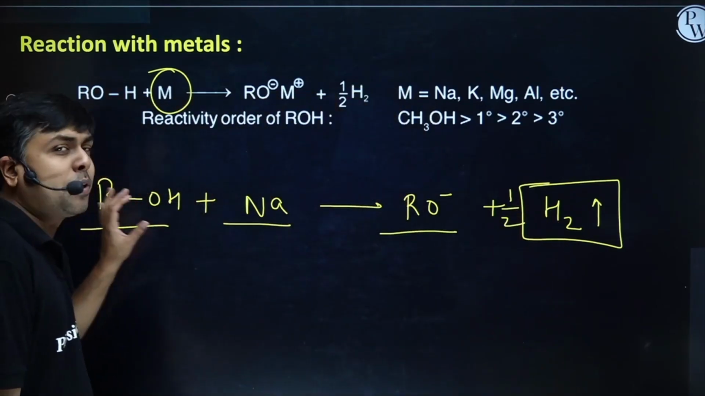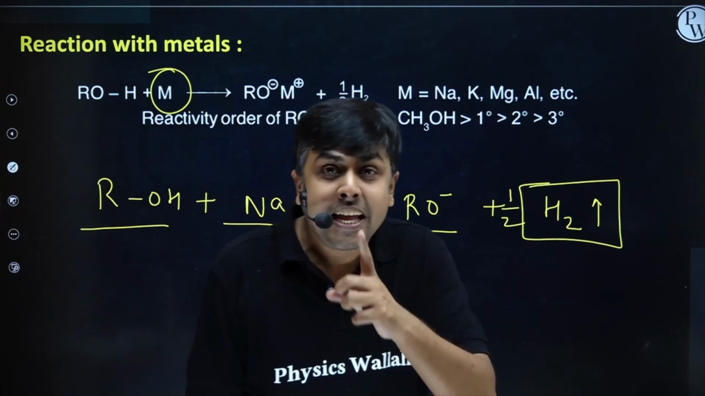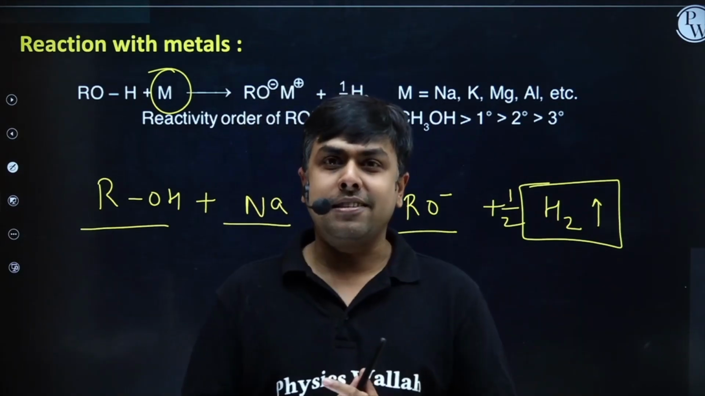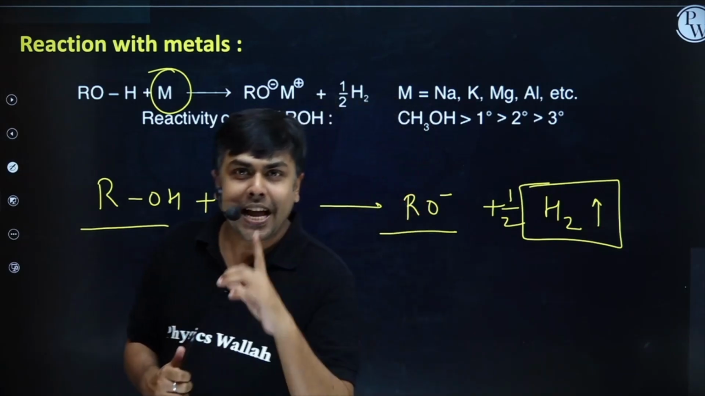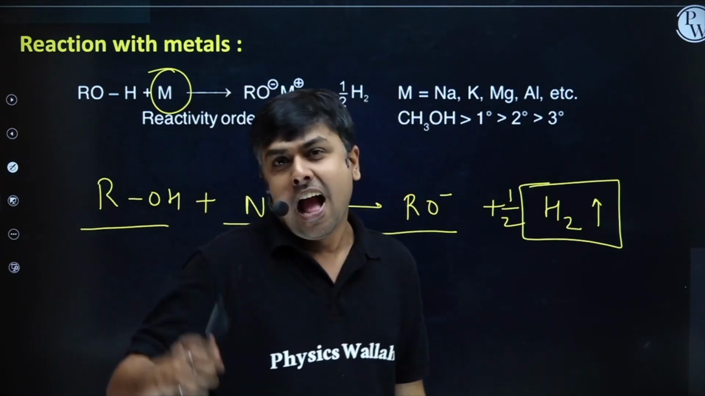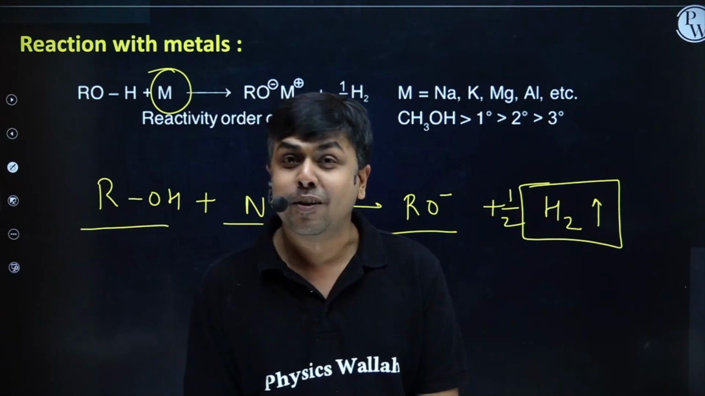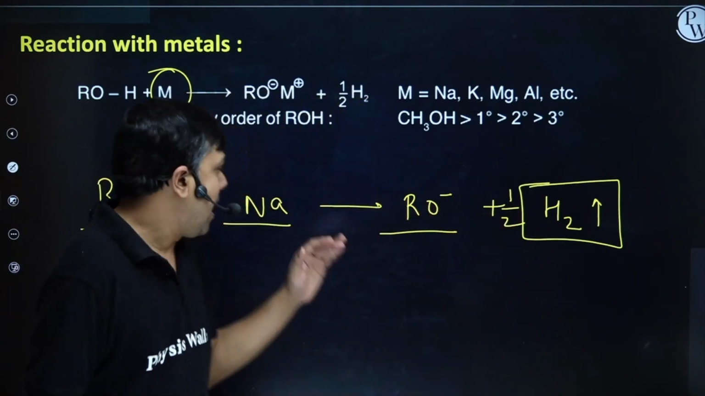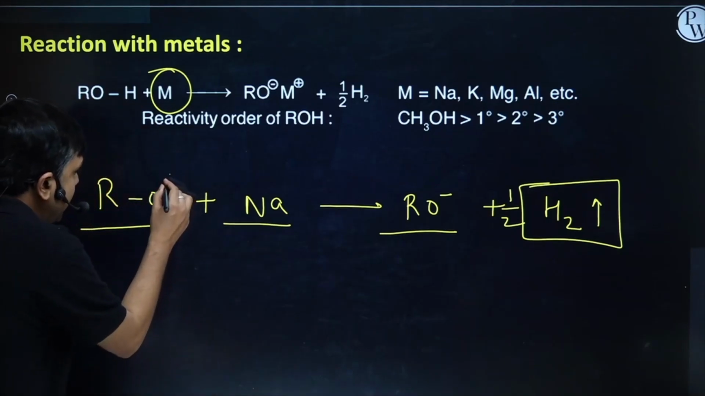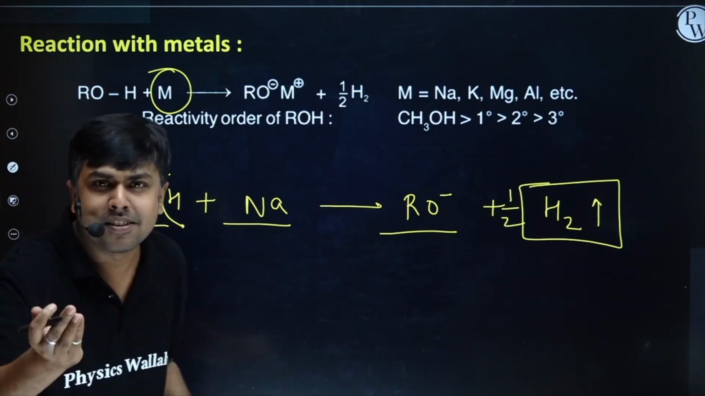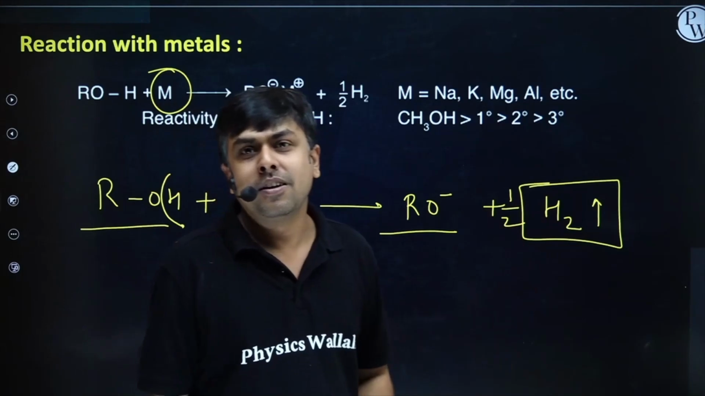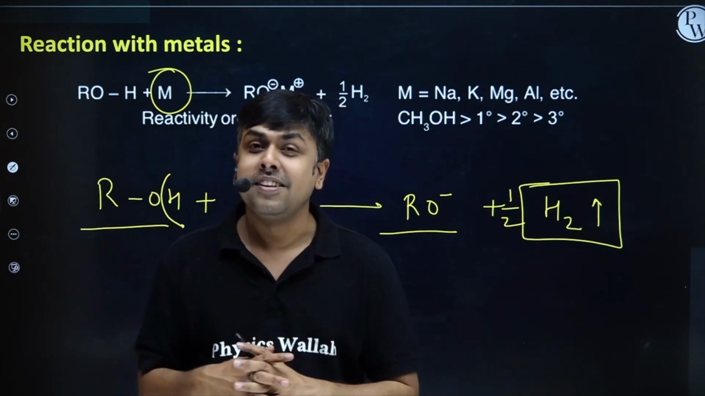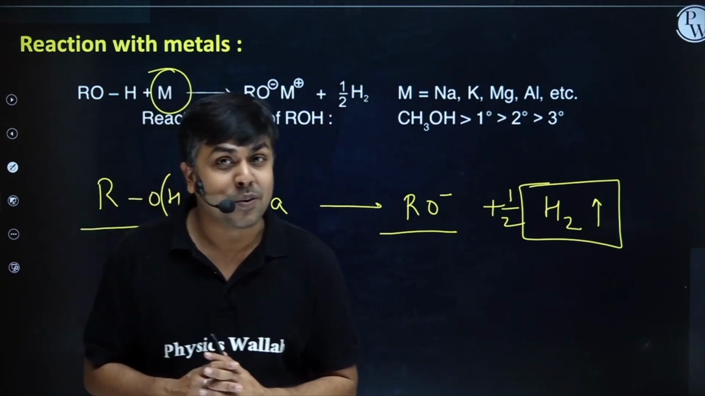This particular reaction indicates the acidic nature of alcohol, and the extent of this reaction will simply depend on the acidic strength of alcohol. Higher the acidic strength of alcohol, better is the extent of this reaction, right? Higher the acidic strength, more will be the tendency to release H plus, and better will be the rate of reaction. Now we have studied this acidic strength of alcohol, right?